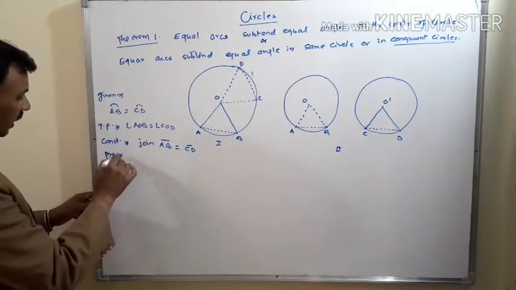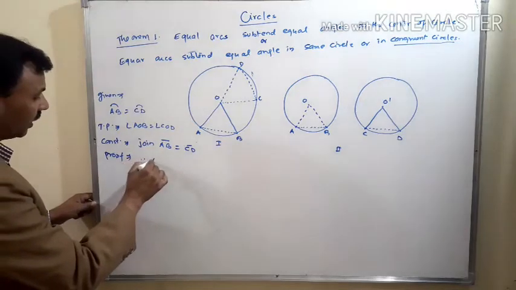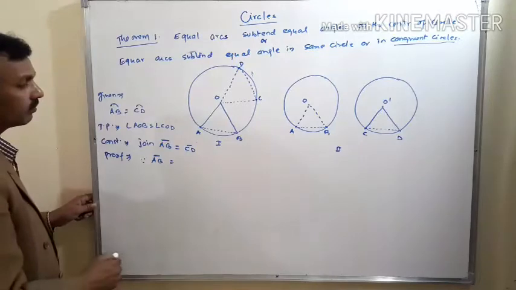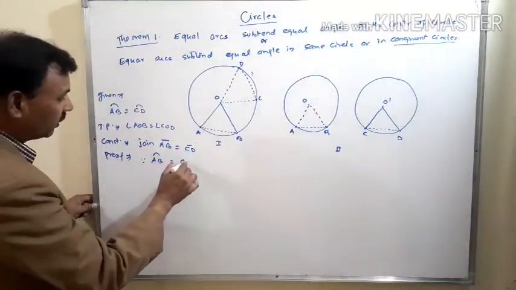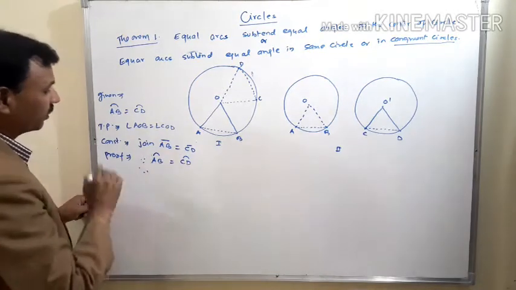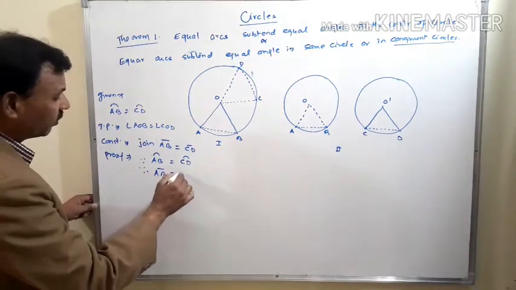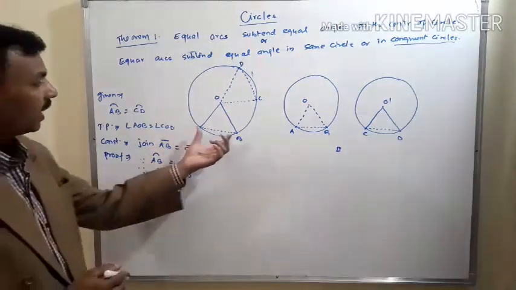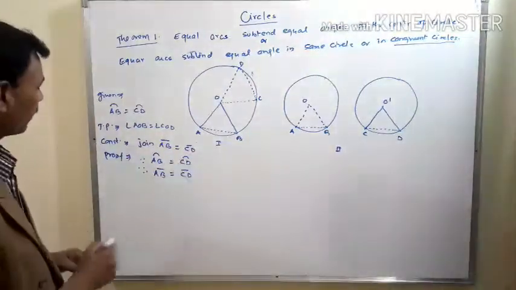Now write the proof of this concept. Since arc AB is equal to arc CD, therefore chord AB will be equal to chord CD. That means if arcs are equal, then chords will also be equal in both cases.